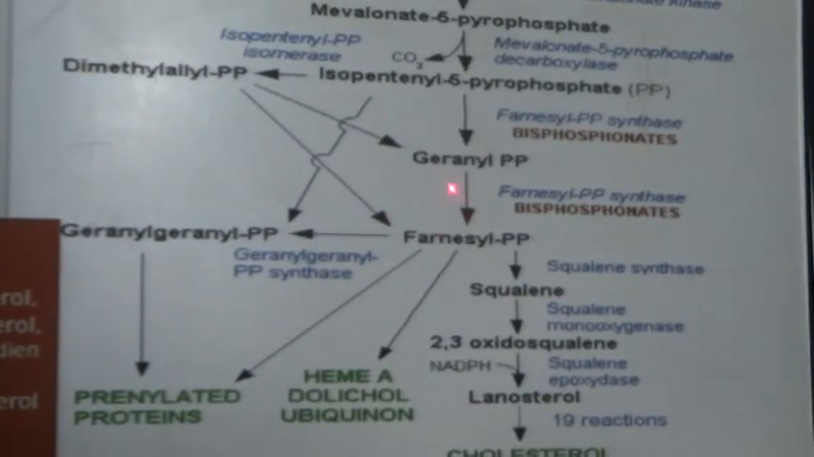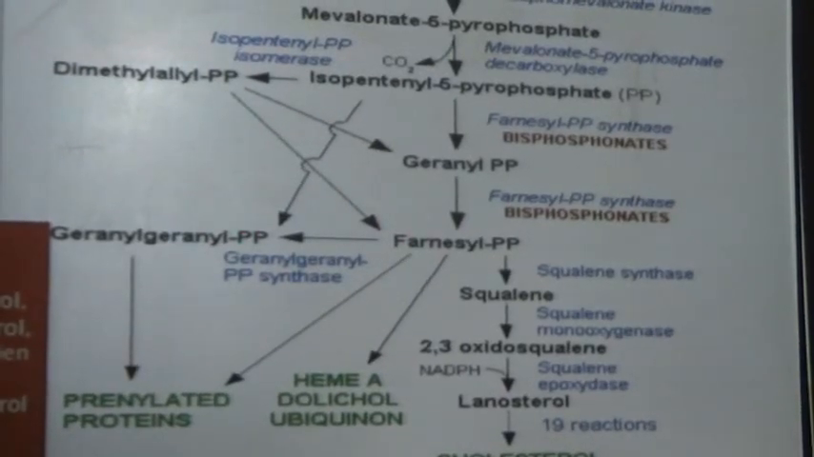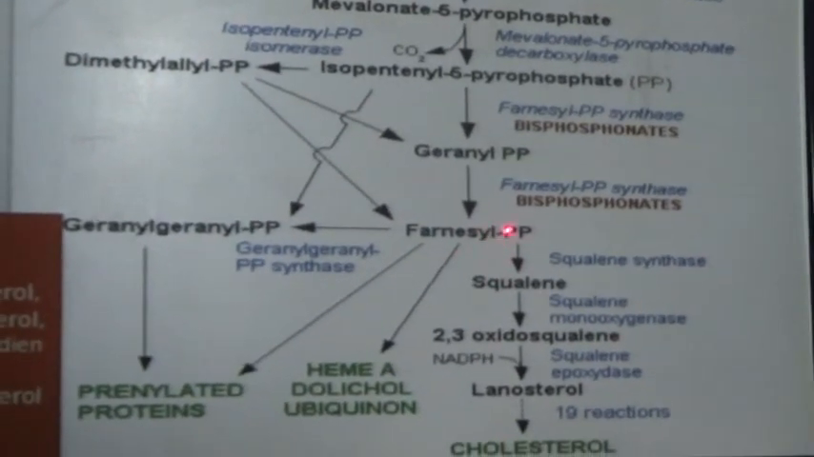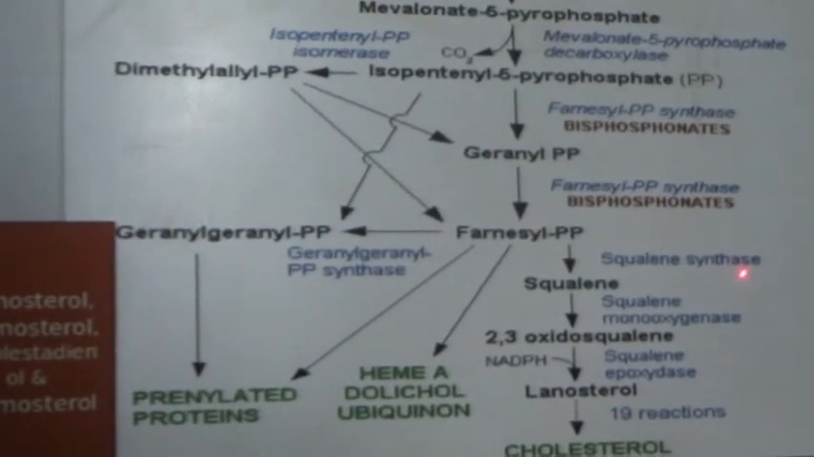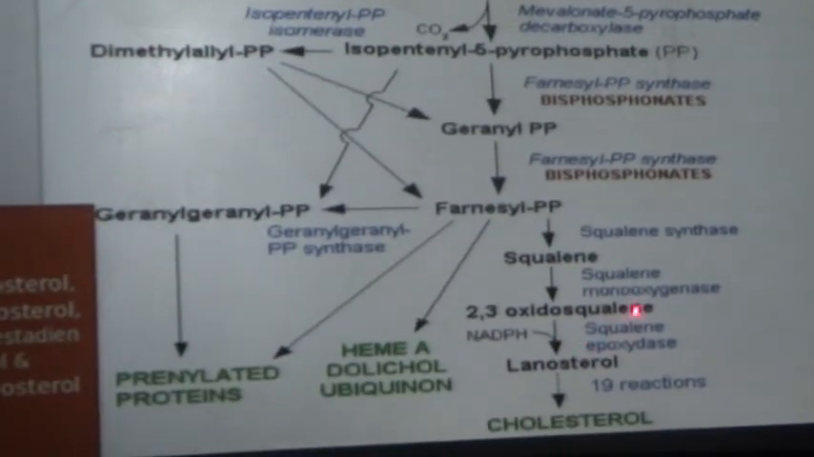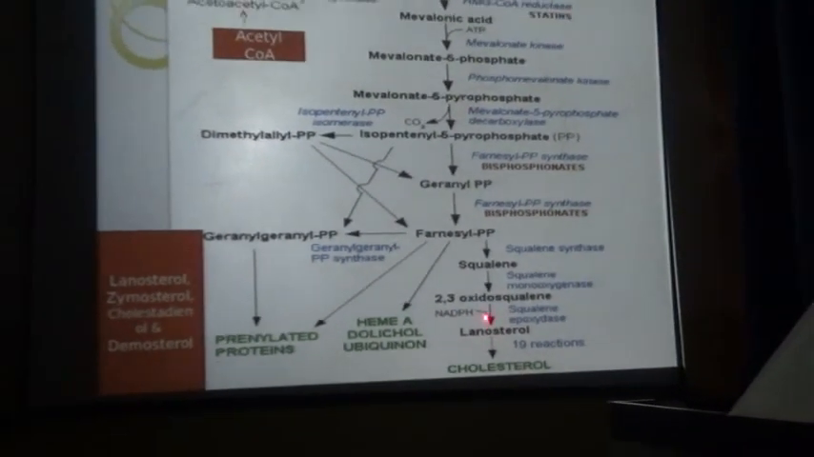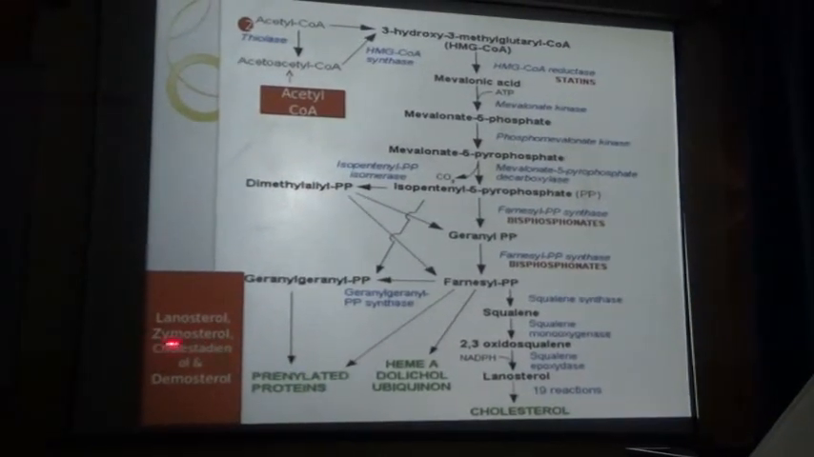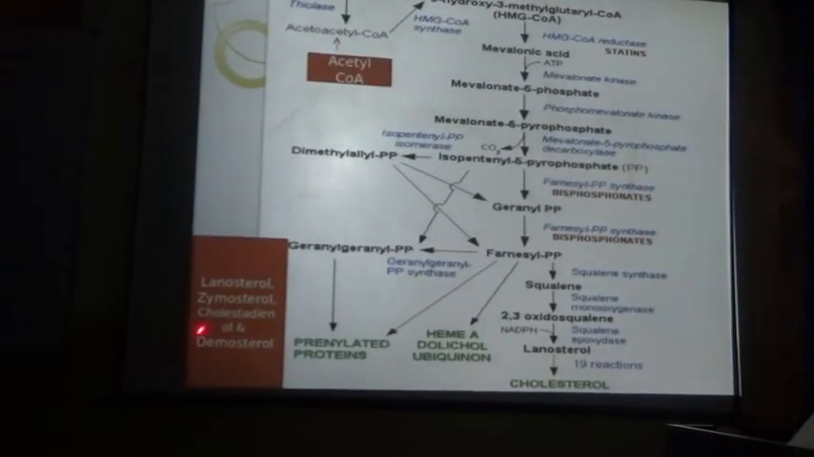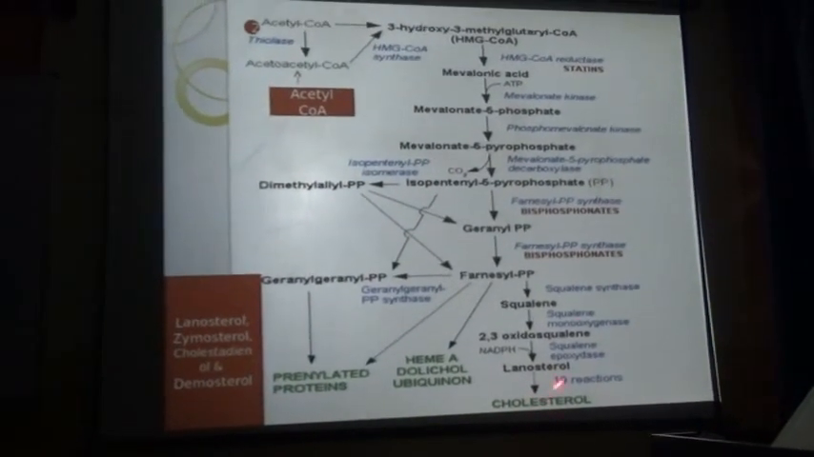Now we are talking about the synthesis of squalene. Two molecules of farnesyl pyrophosphate are converted into squalene, a 30-carbon compound, and this reaction is catalyzed by the squalene synthase enzyme. Squalene is further converted to lanosterol in the presence of the epoxidase enzyme, and then through different intermediates like zymosterol and desmosterol, which is further reduced into cholesterol, a 27-carbon compound. So this is the complete cholesterol biosynthesis.